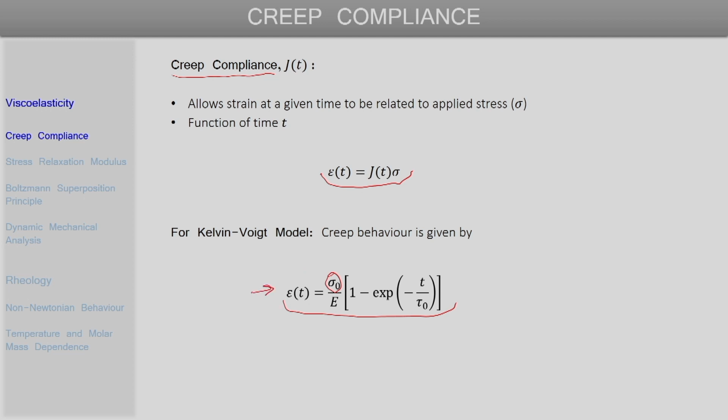Now, using the expression defining the creep compliance, we can obtain an expression for the creep compliance for a Kelvin-Voigt model. The creep compliance is simply the strain developed by the applied constant stress. So, that is given by 1 over E, which is the elastic modulus, times 1 minus exponential of minus t by tau naught, where tau naught is the relaxation time. In this way we see that if we have models of viscoelasticity available, we can obtain expressions for creep compliance from there.